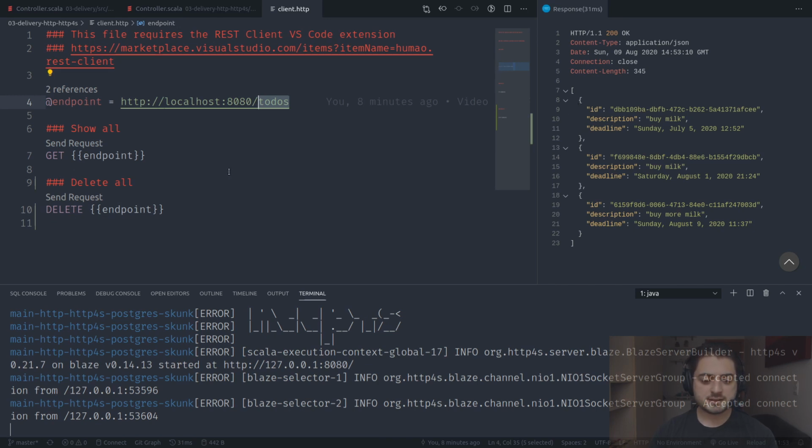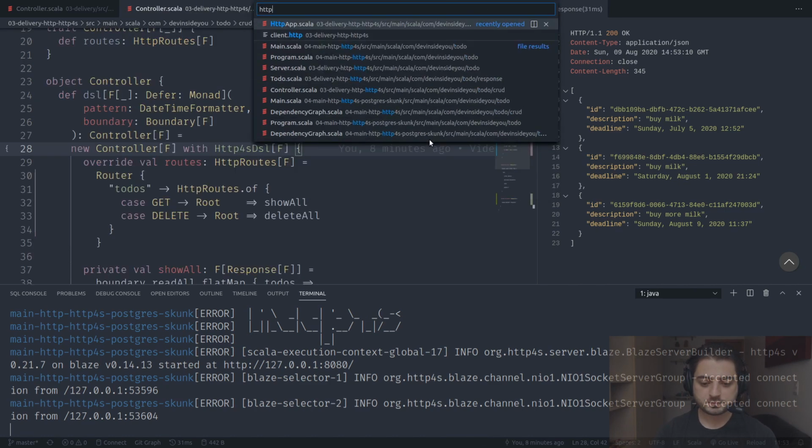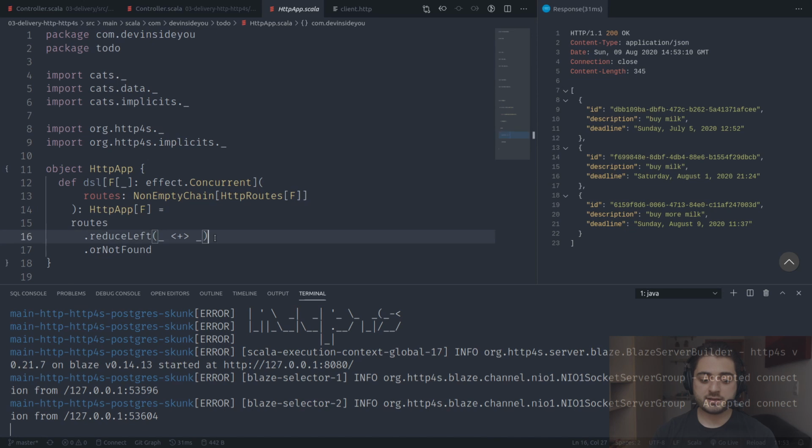Okay, so the next thing that we're going to do is, just for fun, we're going to go to the HTTP app. Okay, and we're going to add another router, right? Just for fun, we're going to hang all of our routes under /API.